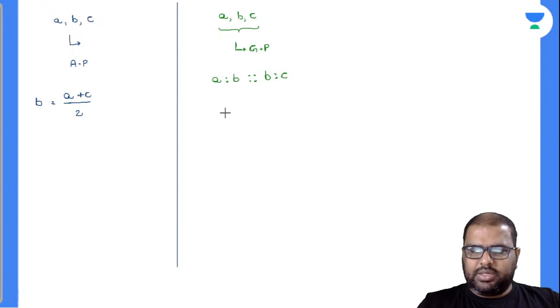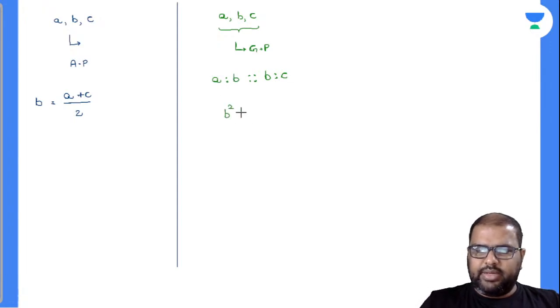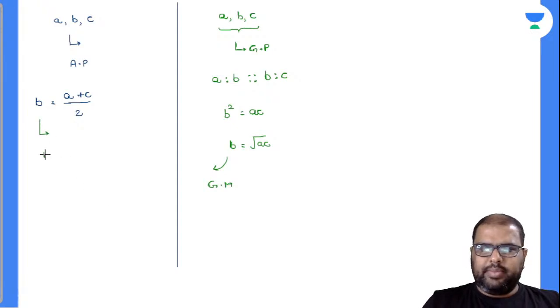A by B is equal to B by C, which will become B square is equal to AC. B is equal to root of AC. And now see, this B is called the geometric mean. Here this B is called the arithmetic mean. Am I right or wrong?